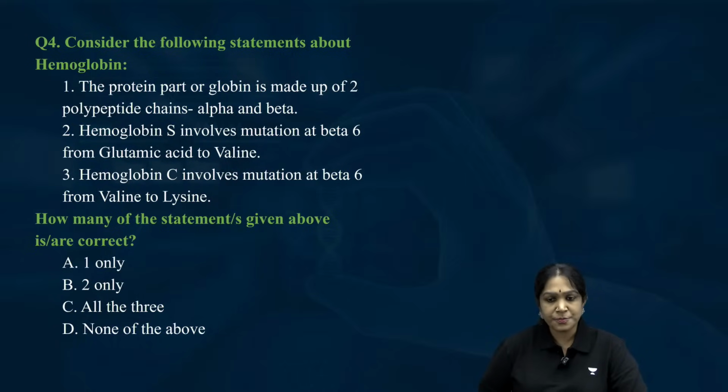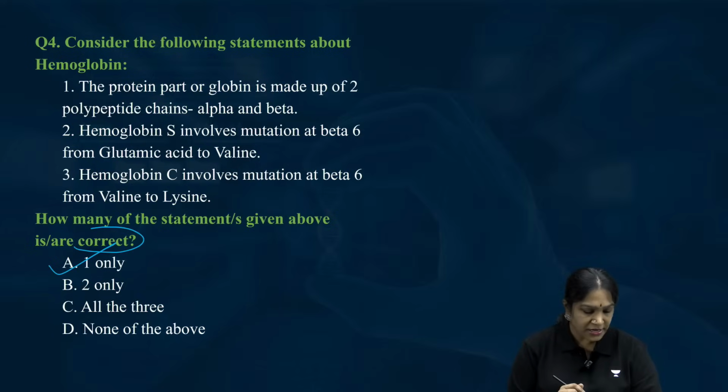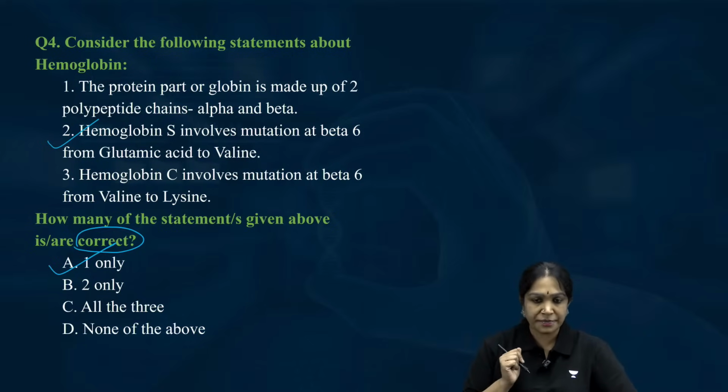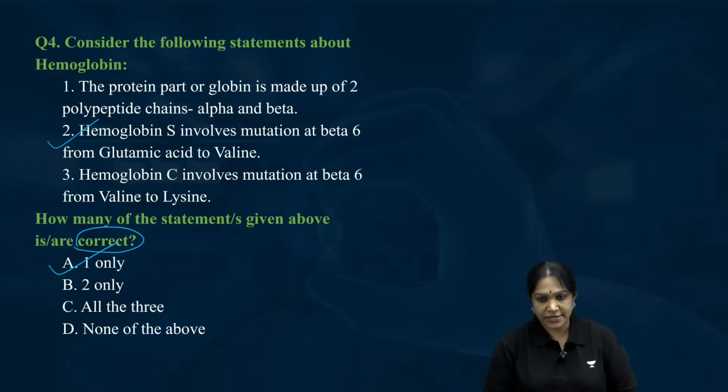Okay, let us proceed with the discussion. This is also a simple question. Fourth question, the right answer is A. How many of the statements are correct? Only one statement is correct. Which statement is correct? The second statement is correct. Let us try to understand what it is.